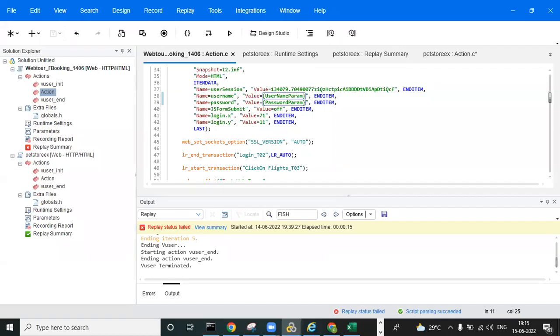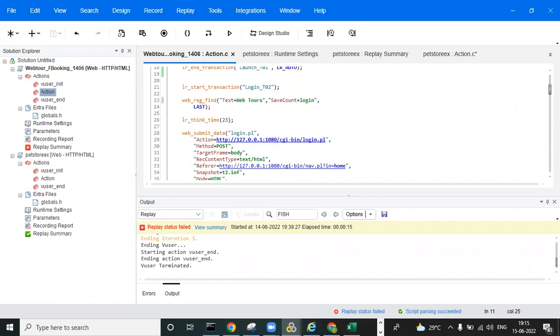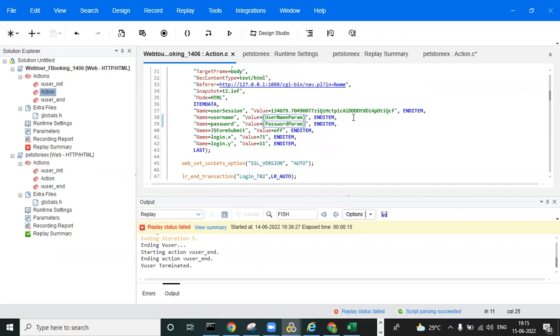I am starting the parameterization. Yesterday we did username, password, and all these things. But we have the parameter types. What are the parameter types?